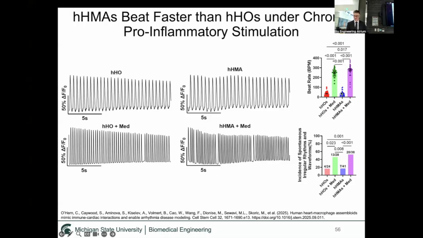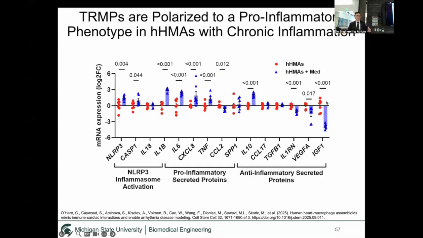To see how the tissue-resident macrophages might be inducing this effect, we did real-time quantitative PCR to look for gene expression of genes related to the following processes: NLRP3 inflammasome activation, secreted pro-inflammatory cytokines, and anti-inflammatory cytokines.